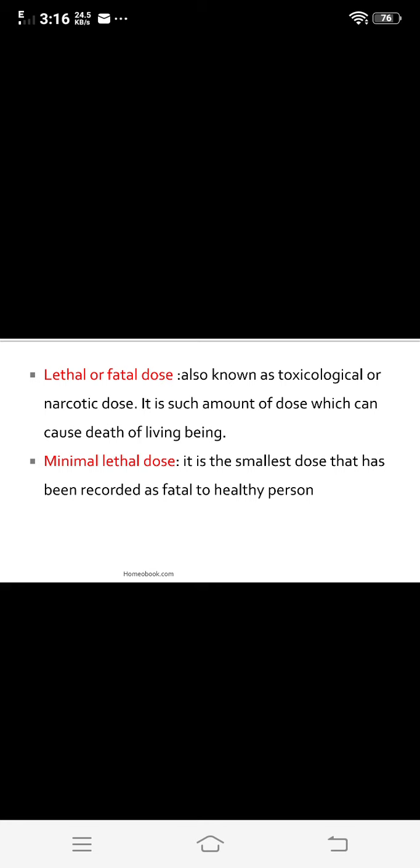Then the minimum lethal dose is the smallest dose that has been recorded as fatal to healthy persons. That is the smallest quantity of medicine that can cause the death of a person, called the minimal lethal dose.